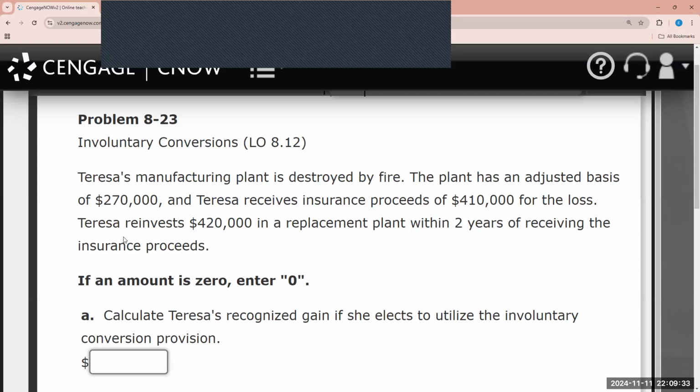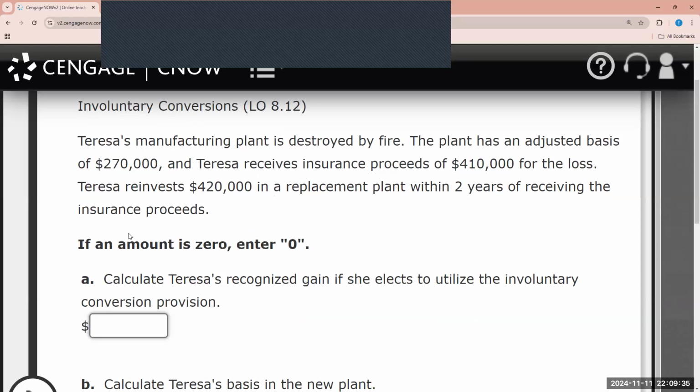This brings us to our next question, where we look at what's called involuntary conversion. So 8 asks us to calculate Teresa's recognized gain if she elects to utilize the involuntary conversion provision. Teresa's manufacturing plant is destroyed by fire. The plant has an adjusted basis of $270,000, and Teresa receives insurance proceeds of $410,000 for the loss. Teresa reinvests $420,000 in a replacement plant within 2 years of receiving the insurance proceeds.